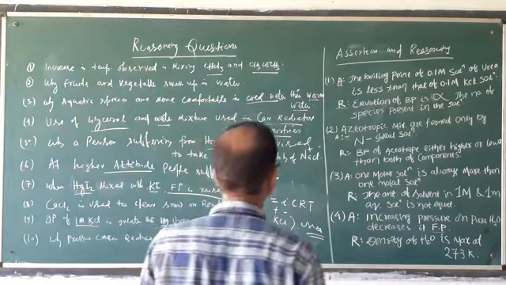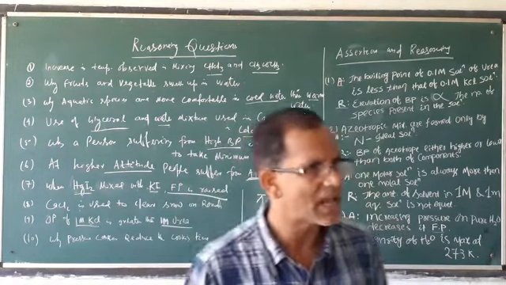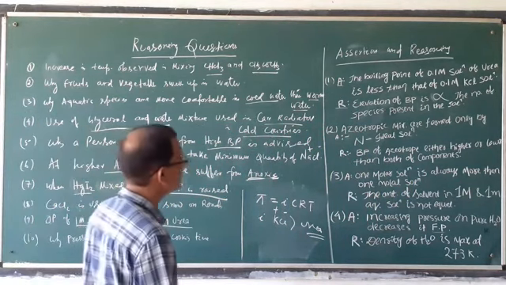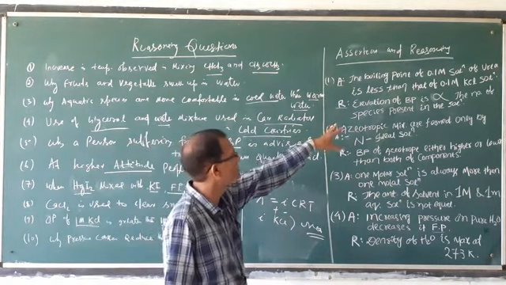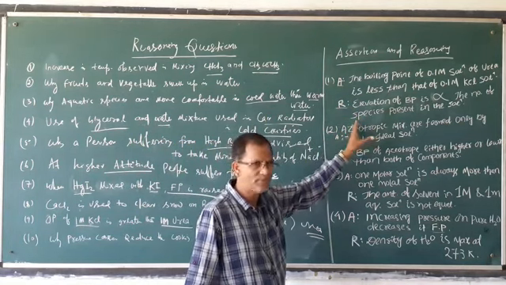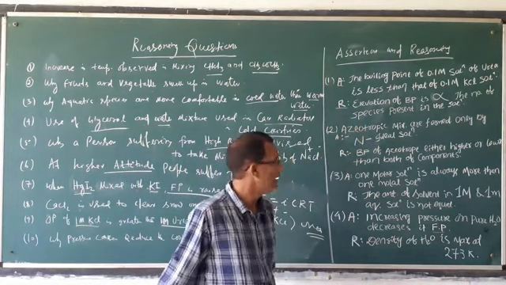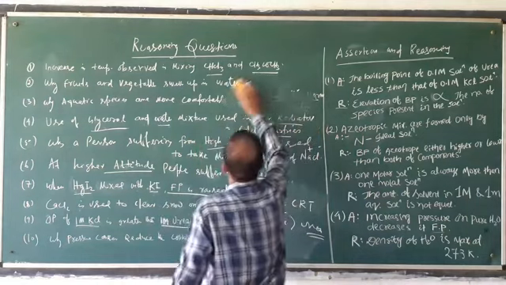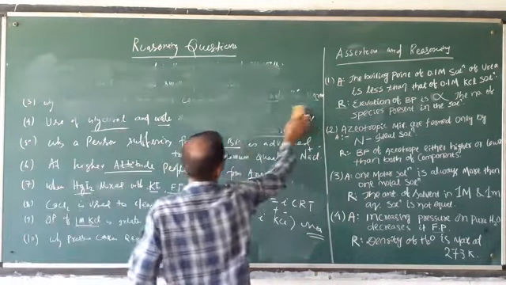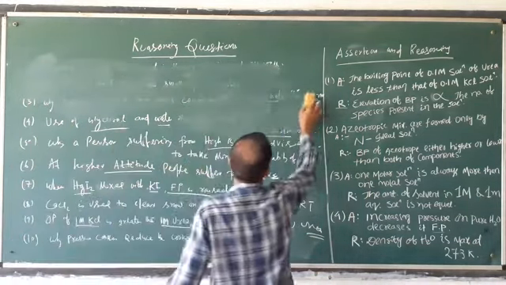Let us now discuss the assertion and reason type of question. Generally in CBSE, 5 questions will be asked from assertion and reasoning. The remaining questions are numericals, HOT type questions, value based questions, and knowledge based questions.